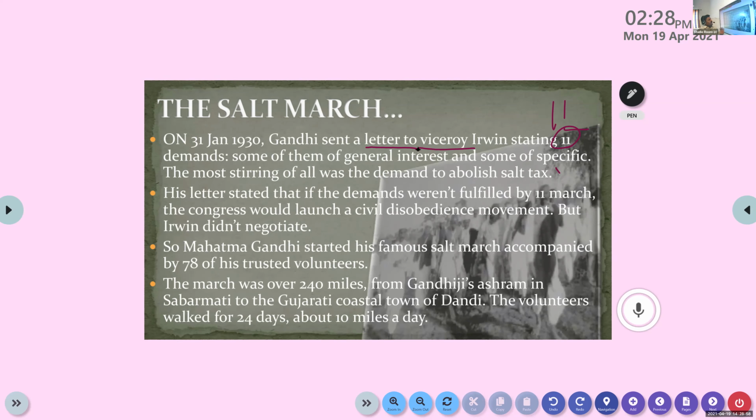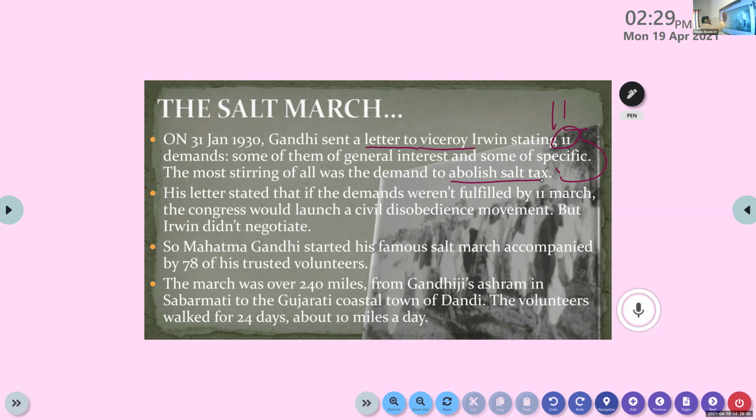Some demands are like that, and some are specifically due to some particular activity or particular things. The most important of them is the abolition of the salt tax. Among the 11 demands, one is that the British government should reduce or avoid, here they use the term abolish, that means avoid, a salt tax or tax on salt. Clear? His letter stated that if the demands weren't fulfilled by 11th March, the Congress would launch a civil disobedience movement, but Irwin didn't negotiate.